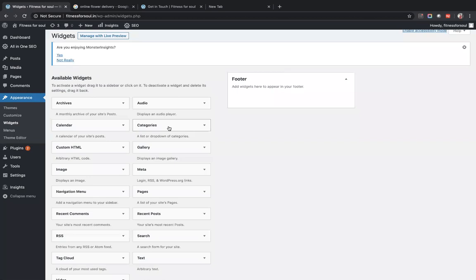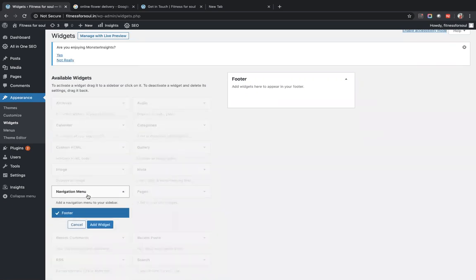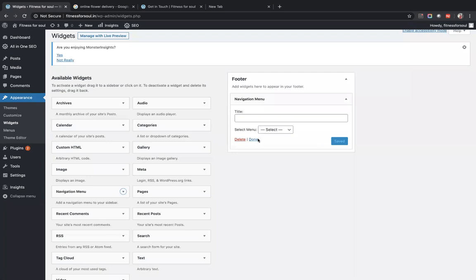Widgets are blocks of content, yes. So you can use these widgets like menu. Suppose you have created a decent menu on the homepage. You want to make sure that all the people can see that on every page. So you can just quickly click on this and say add to widget, and it will come. I will give it the name menu, the homepage menu. Save. Okay, so this is the first menu created.